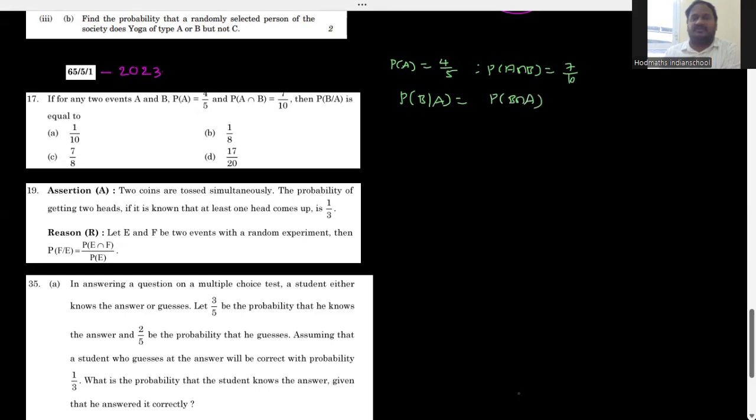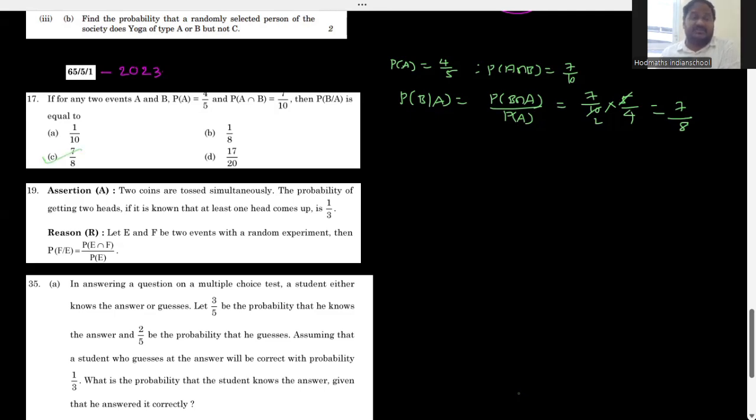Probability of B intersection A divided by probability of A. Probability of B intersection A is given, A is given, so it's a direct problem. 7 divided by 10 divided by 4 divided by 5 will become 5 divided by 4. So 5 ones are 5, 5 twos are 10, which is going to be 7 divided by 2 fours are 8. So 7 divided by 8 is the correct answer.